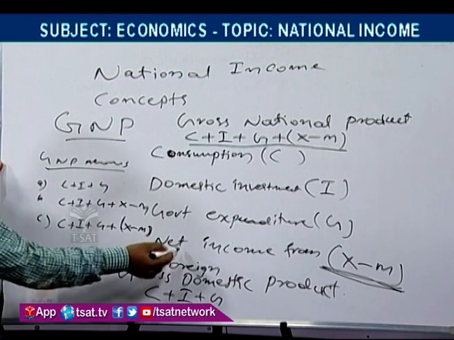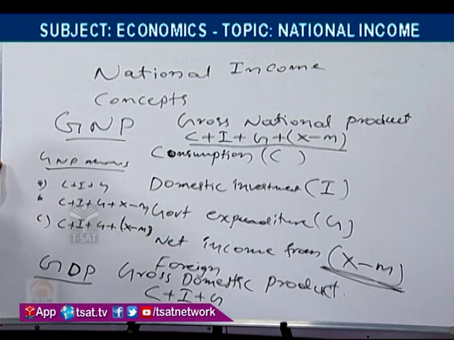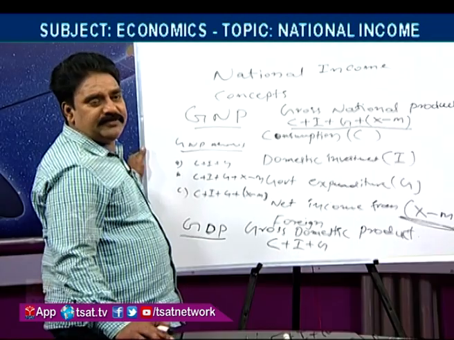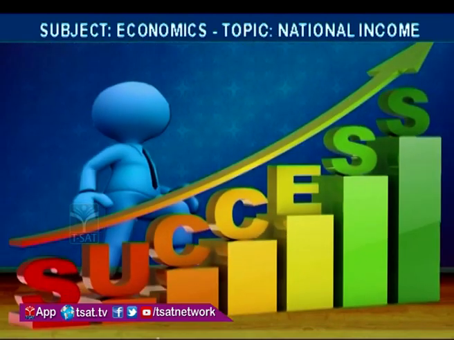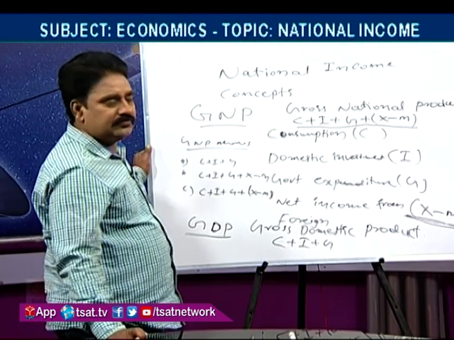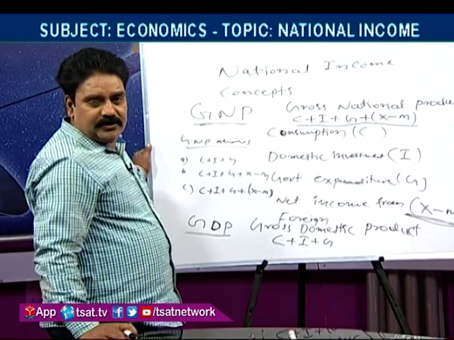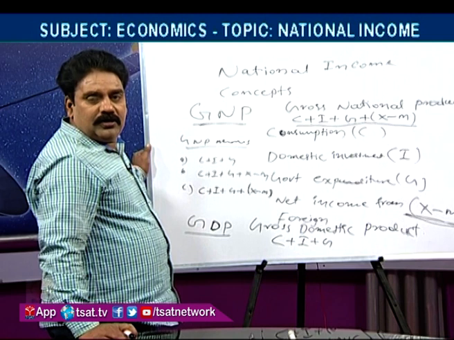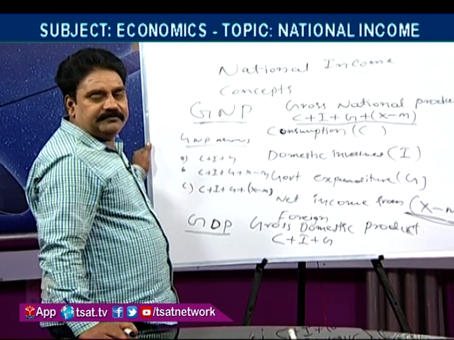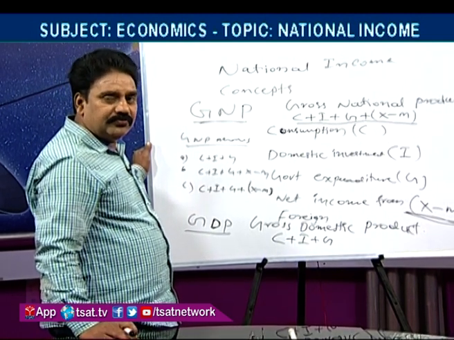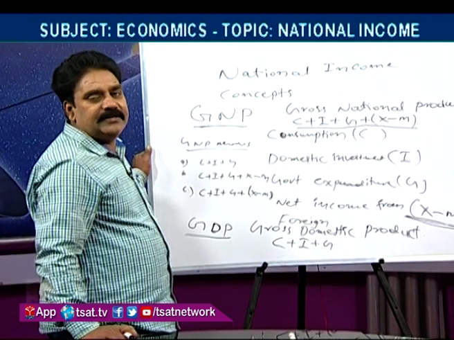Why? Because net income we are taking. Net means the difference between exports and imports. If net foreign income is positive, then GNP will be greater than GDP. If net foreign income is negative, then GDP is greater than GNP.